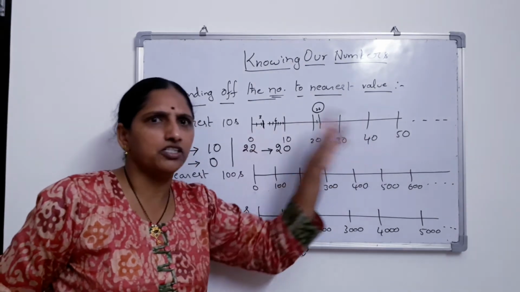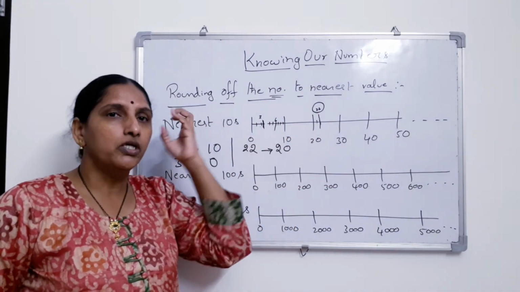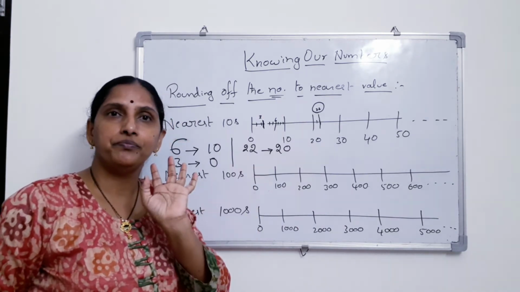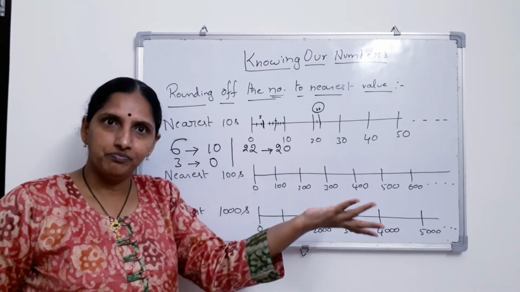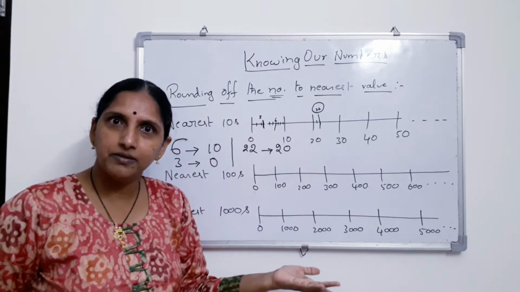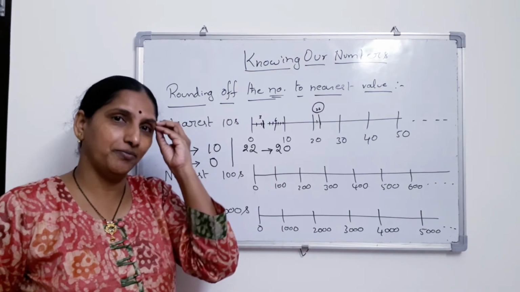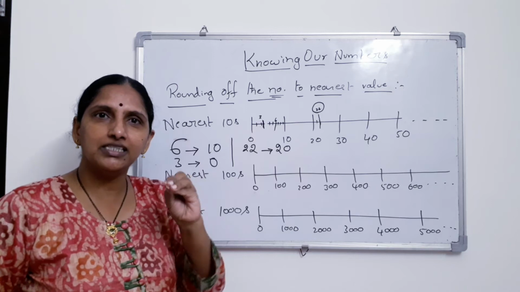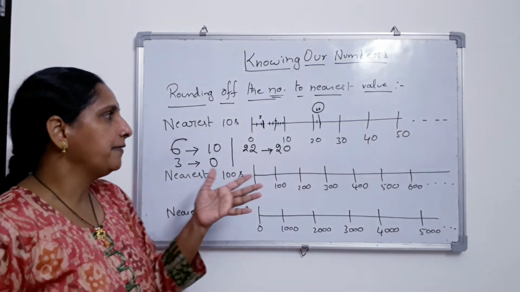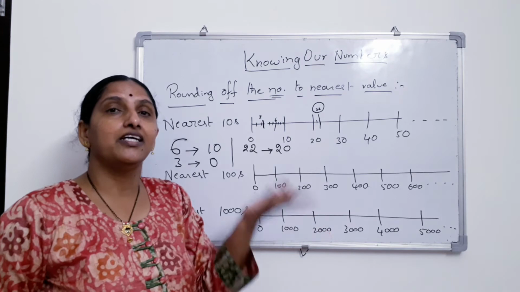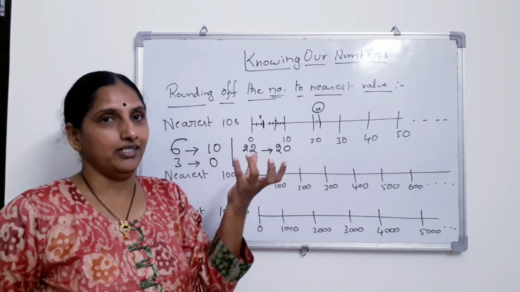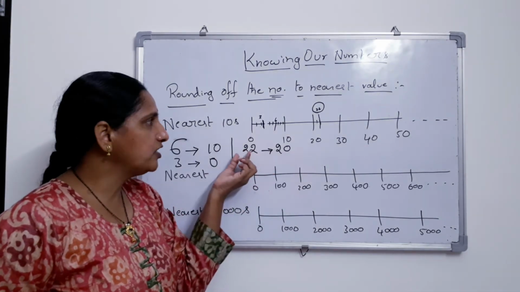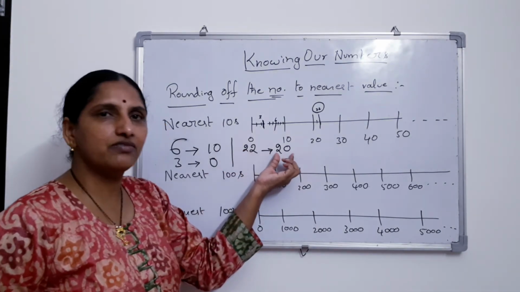All this explanation, whatever I am giving to you, you have to store in your mind, not only in the book. If you store it in the book and you miss the book, you will miss the concept. But if you store it in your brain, it will be with you always. So what's the best storing place? Yes, it is your brain. You are all very intelligent, you have so much memory, and thus you can easily store it. So learn now: 22, the nearest tens, lies with 20.